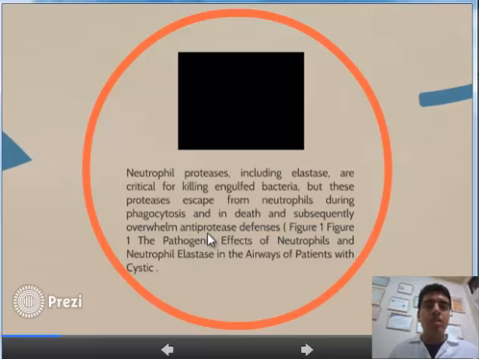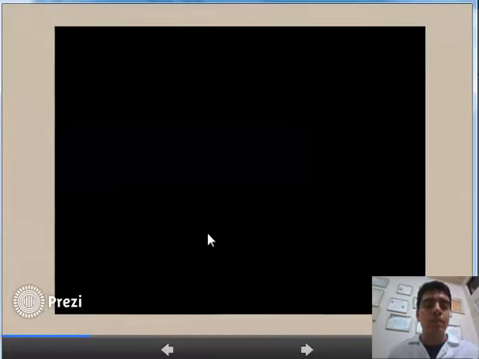Neutrophil proteases, including elastases, are critical for killing engulfed bacteria, but these proteases escape from neutrophils during phagocytosis and cell death and subsequently overwhelm anti-protease defenses in the airway of patients with cystic fibrosis.